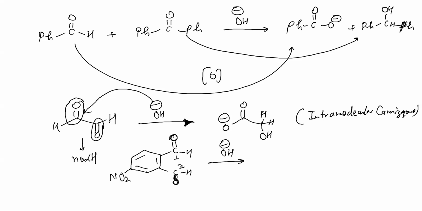Tell me which C double bond O has more delta plus? Delta plus 1 or delta plus 2. Tell me. One, sir. One has more. Why 1? Correct answer, but why?